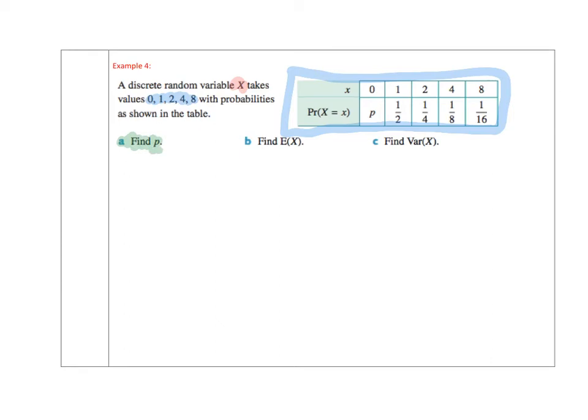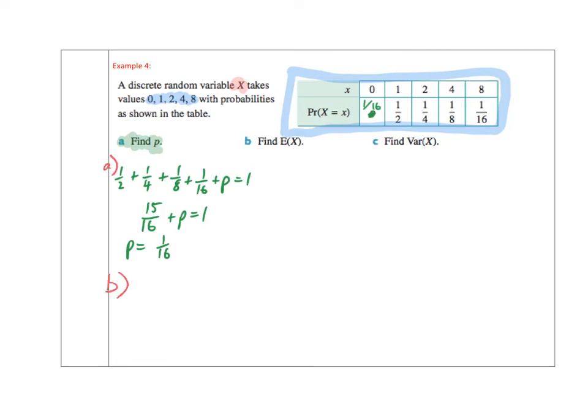We can use our identity that we know that all the probabilities must add up to 1. Therefore, 1/2 plus 1/4 plus 1/8 plus 1/16 plus P has to equal 1. Now, 1/2 plus 1/4 plus 1/8 plus 1/16, if you get a common denominator of 16, we'll get 15 over 16 plus P equals 1, and so I know P equals 1/16. Let's just write 1/16. That was part A.